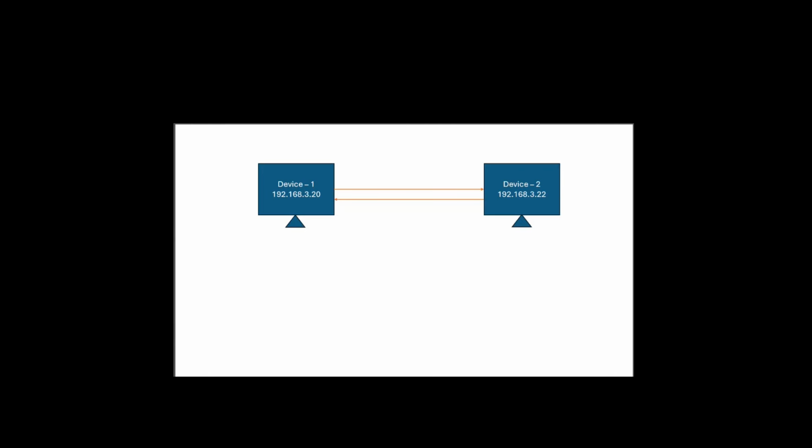And one more thing, we cannot give the same IP address to two different devices in a single network. It is not possible. Definitely, it is not possible. Each and every device will have a unique IP address in a single network. This is how we can create the network.